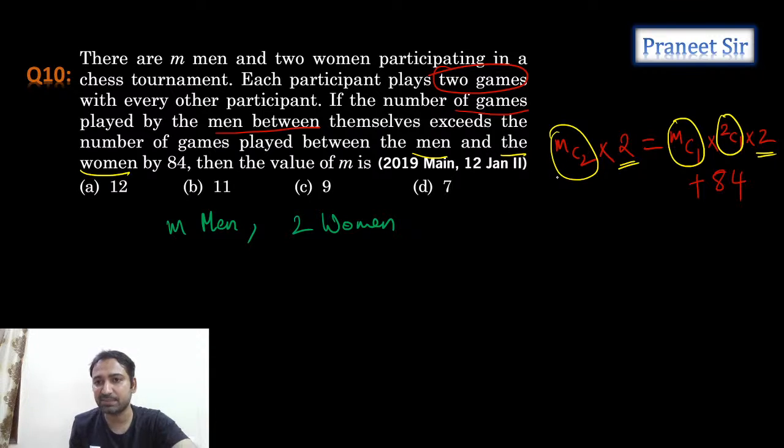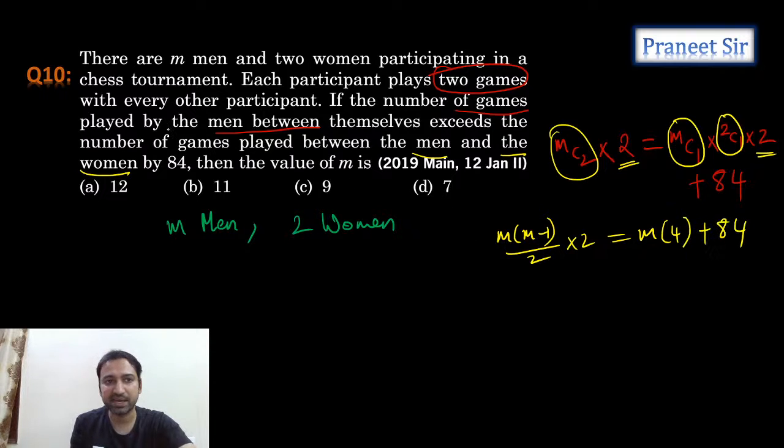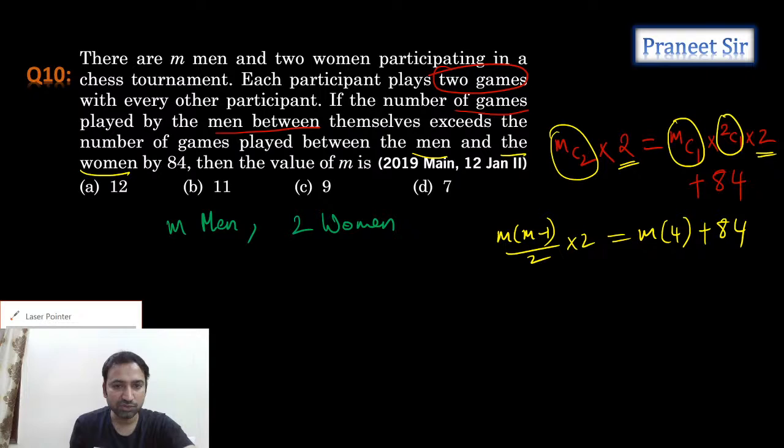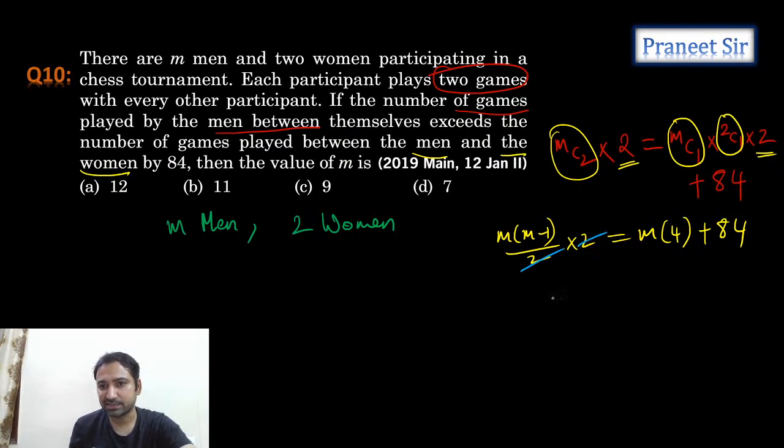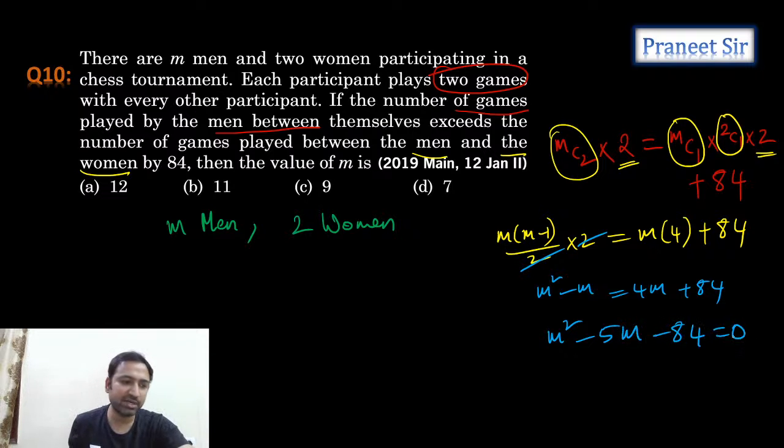So now let's calculate this. mC2 is how much, guys? mC2 is m into m minus 1 by 2, into 2, which equals m into m minus 1. The other side is 2 into 2, which is 4m. So 4m plus 84. That's what we're getting. Now let's simplify this. 2 and 2 got cancelled. So m squared minus m equals 4m plus 84. Now you can verify the options, guys. You don't need to solve this quadratic equation. You can eliminate or substitute and verify.